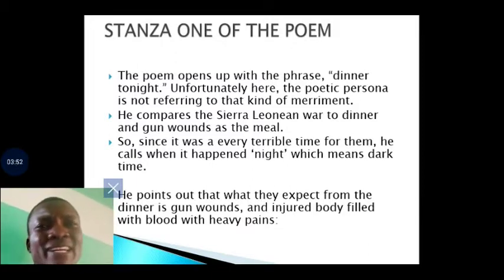During the usual dinner we have at night. So the Sierra Leonean war was so intense that morning, afternoon, night, nobody is at peace. Tension everywhere. It was a very terrible time for them. He calls it tonight, which means dark time. So the war that must take place every night is referred to as what?